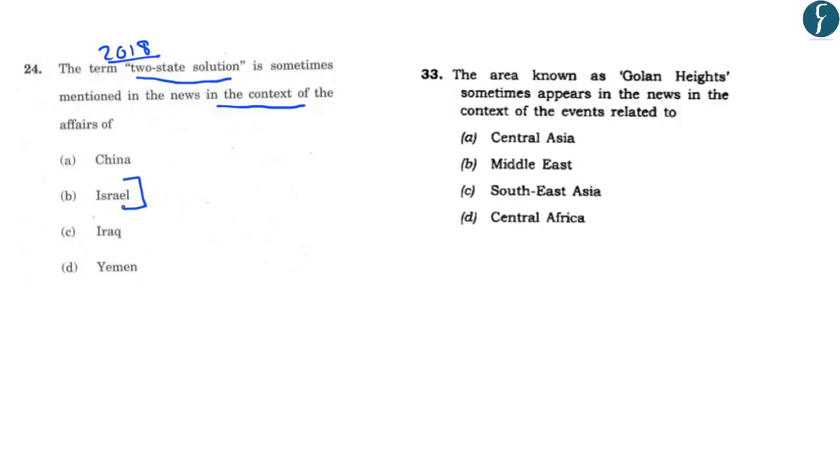Secondly, you should note that this question was asked in the year 2015 and it reads, the area known as Golan Heights sometimes appears in the news in the context of. So this again is from this region and that is why it was asked in the year 2015. And that is because this region is continuously in the news because of this Israel-Palestinian conflict.